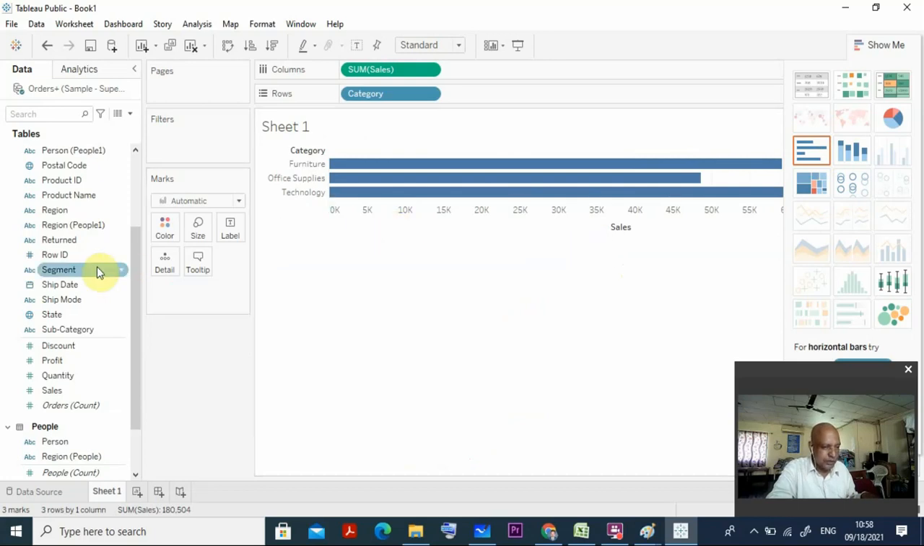Now, to make it more useful, what we do is make the region a filter, because I want to filter it by region. So I take this region here and put it into the filter. Can you see it here? I am putting it and a triangular mark is coming here. So region I put in the filters.